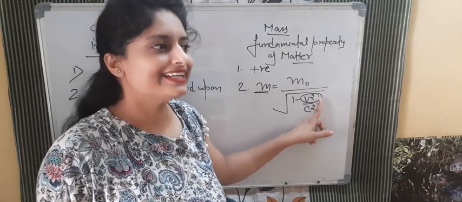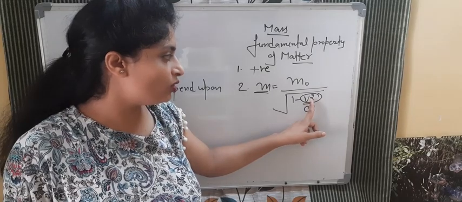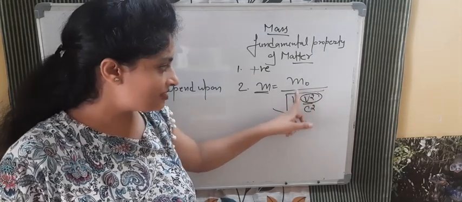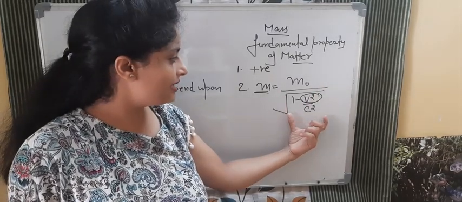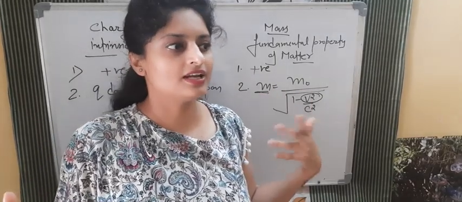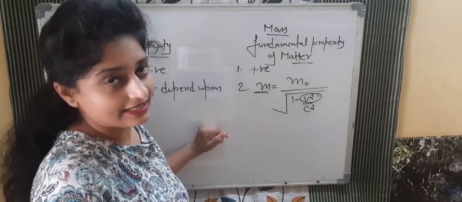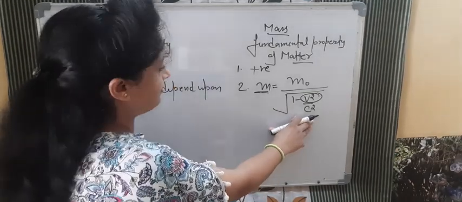So it is very clear that we cannot move faster than the speed of light. So this factor v square by c square is always less than 1, and because of that the overall mass will be more. So we can say when we are in motion, mass will be more. When we are running, mass will be more, just because of this particular factor.